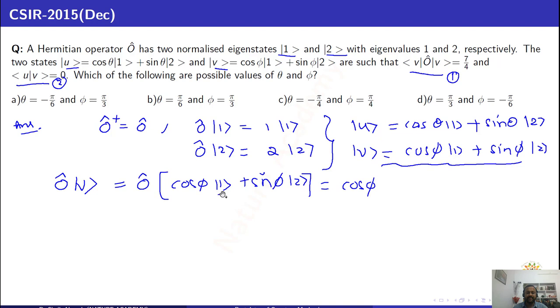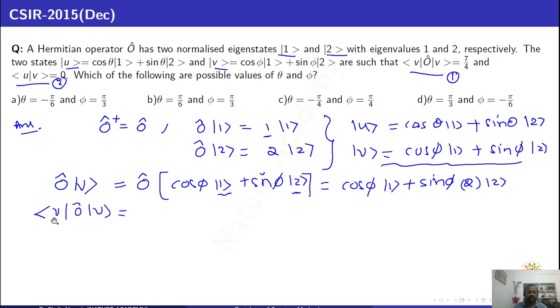When O is acting on the state 1, what is the eigenvalue? You will get eigenvalue 1. So I will write the state as it is. When O is acting on state 2, first write down the sin phi value. O is acting on state 2, you will get 2 times state 2, since 2 is the eigenvalue of this operation.